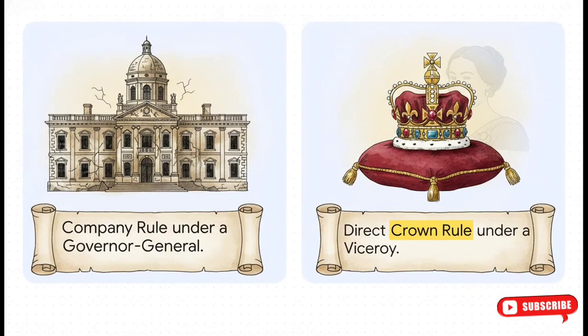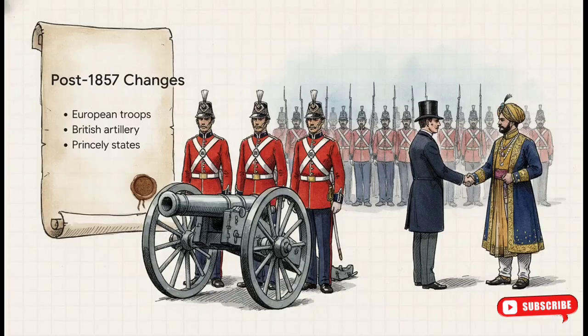Pre-1857, India was ruled by the British East India Company, under a governor-general. But post-1857, the Government of India Act 1858 transferred power directly to the British Crown. The era of the company was over for good. Queen Victoria was now the direct ruler, represented by a viceroy, and a brand new India Office was set up in London. The military was also radically redesigned specifically to prevent another unified uprising.